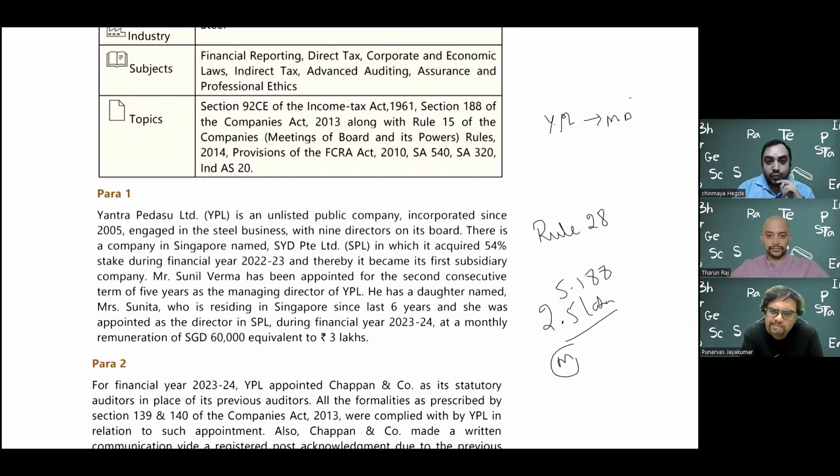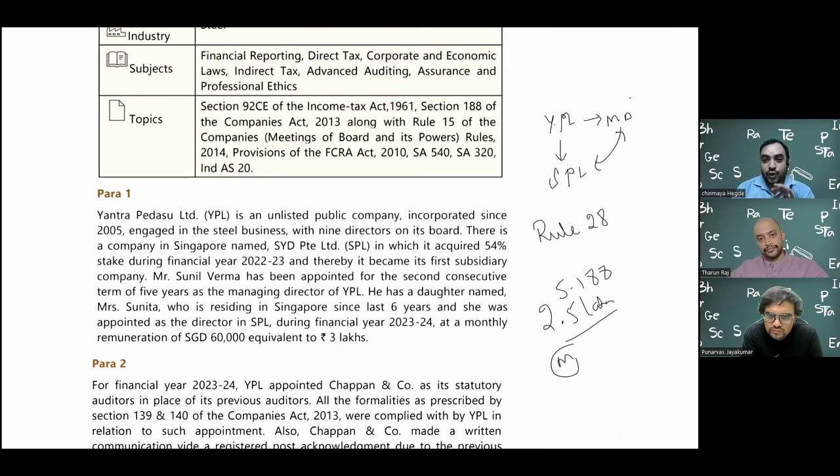The interesting point is that YPL now has a subsidiary, which is SPL. The question is whether the managing director is a related party of the subsidiary company. Ind AS 24 says related party means KMP of the company or KMP of the parent company, the ultimate parent company.